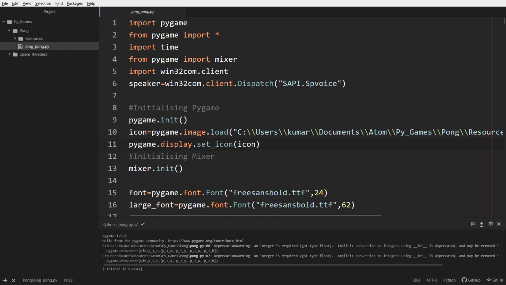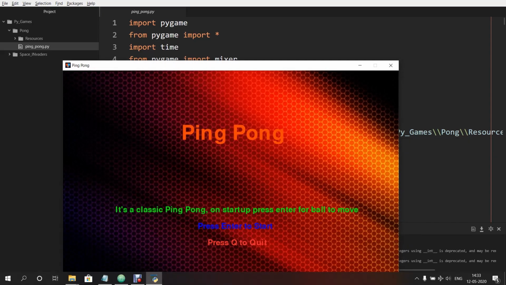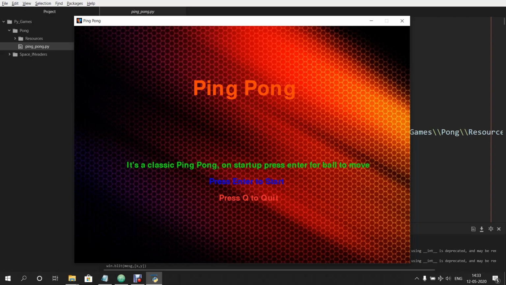So let's just run the game and see how it is. Atom IDE gives me a shortcut of Ctrl+Shift+V to compile the game, and it also runs automatically after compilation. On compiling, I get the game window which says Ping Pong and a description saying it's a classic ping pong game, and on startup press enter for the ball to move. So you have to press enter to go inside the game, and inside the game as well you have to press the enter key for the ball to move, and you can also press Q if you don't want to play.